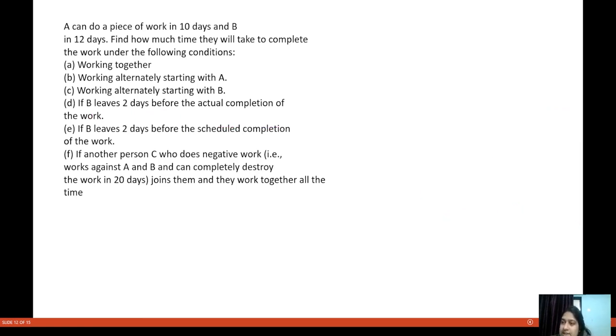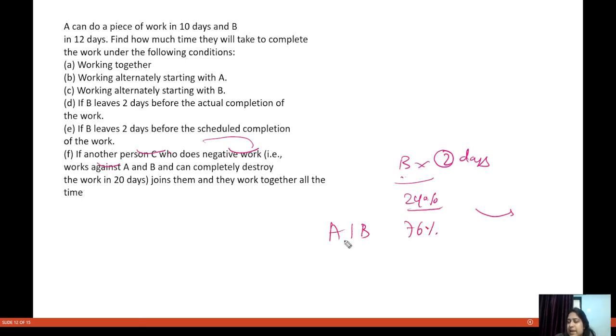Now when the question is saying that if B leaves 2 days before the scheduled completion of the work, that means B did not work for 2 days. So the schedule got disturbed, which means now the schedule will be extended. So B did not work for 2 days, so that means 24% of the work was left. 76% was completed by A and B together.